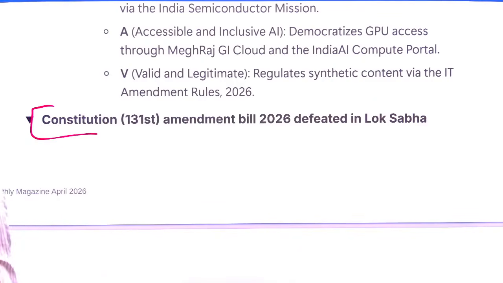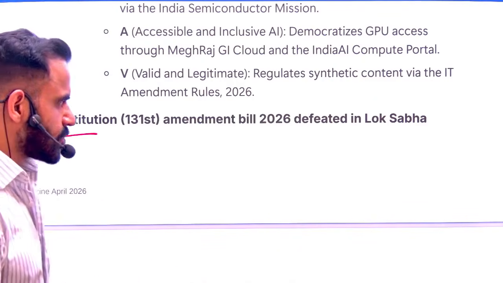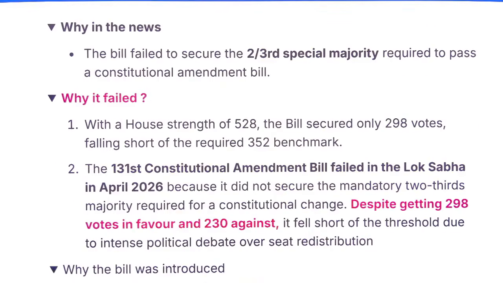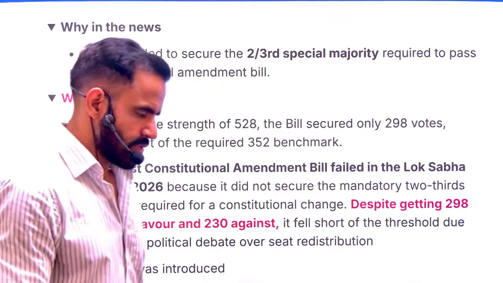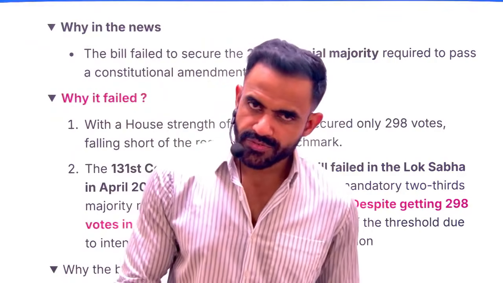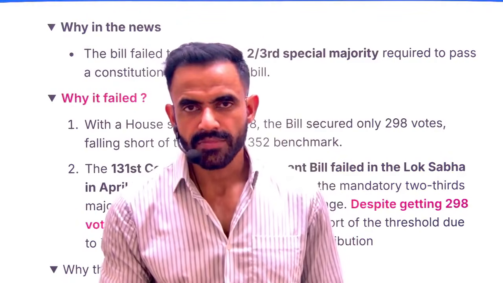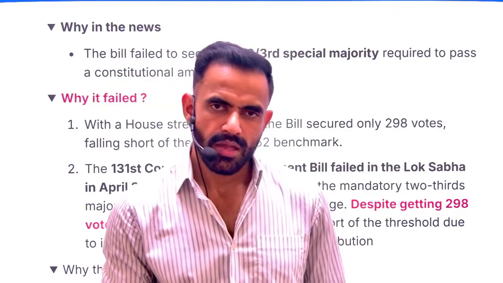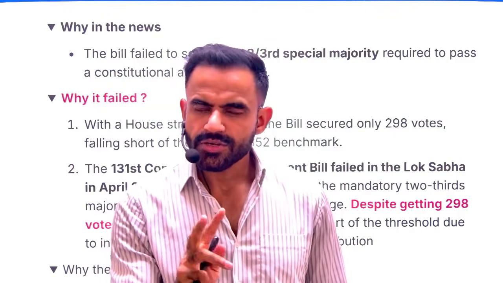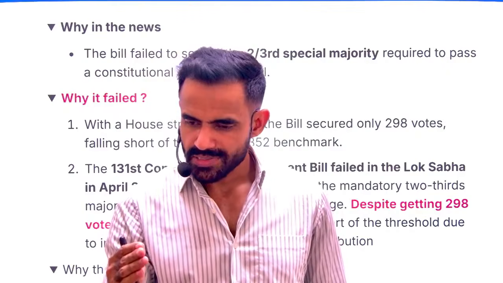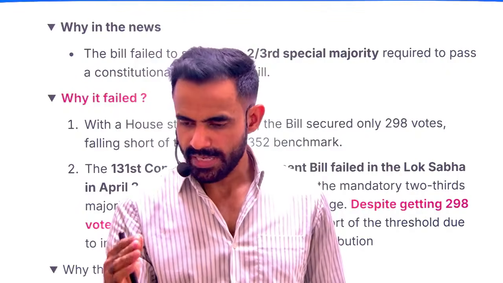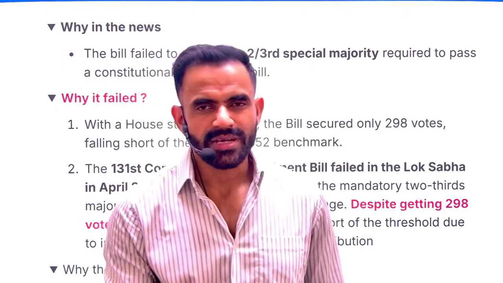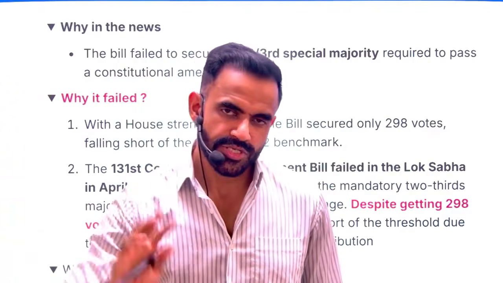Next is related to the 131st Amendment Bill, which was defeated in Lok Sabha. So first, let's have a background of this entire information. 2-3 important things. Government provided reservation for women in Parliament through the Nari Shakti Adhiniyam. Now, for that, there were 2 important conditions. First, there will be a new census. Based on the data of that new census, there will be delimitation. So the argument was that it will delay the entire reservation.